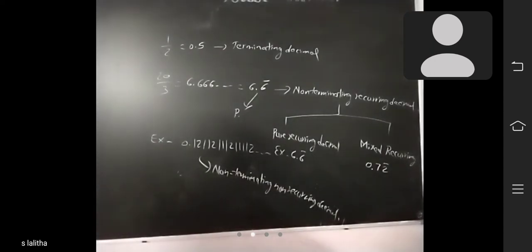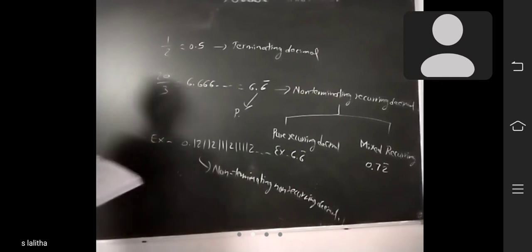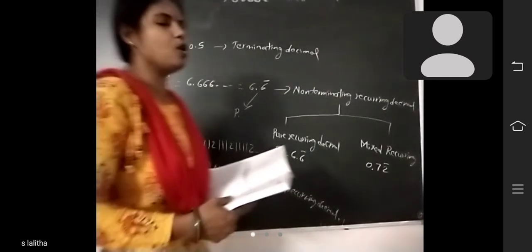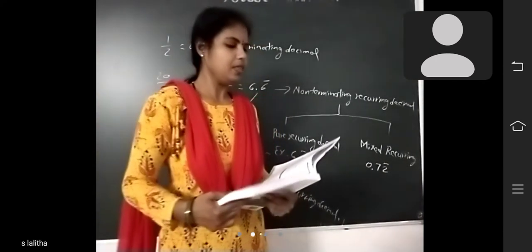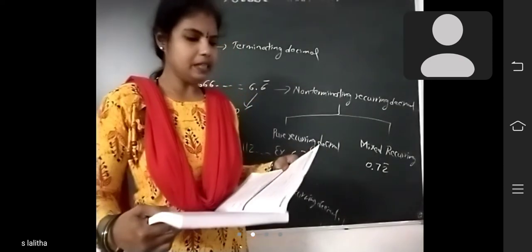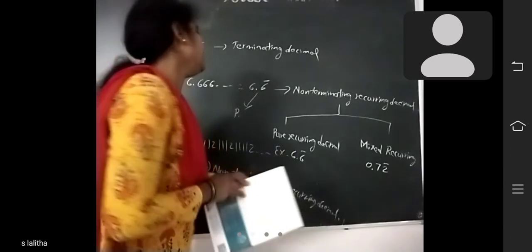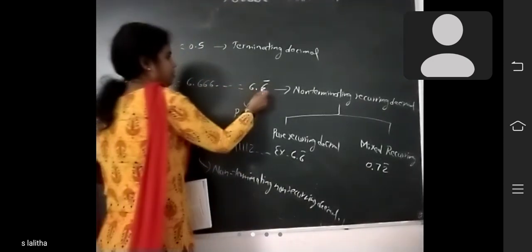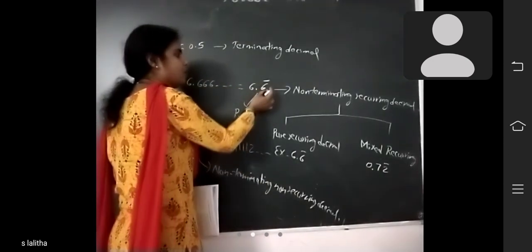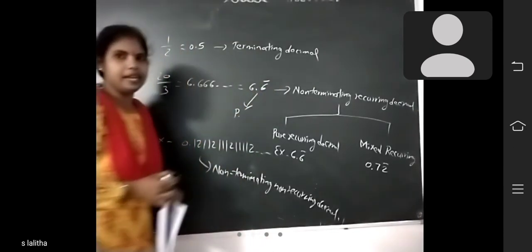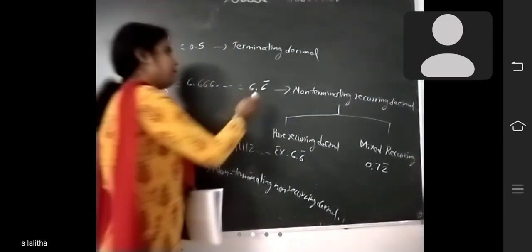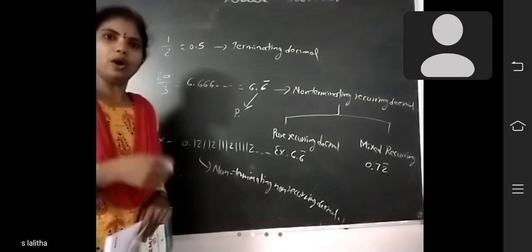And the next topic is period and periodicity. What is called period and what is called periodicity? The digits which are present in the recurring part are called the period of the recurring decimal. See here, 6 is repeated. What do you call that one? Period. And what is the periodicity?